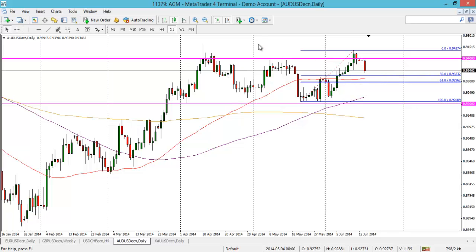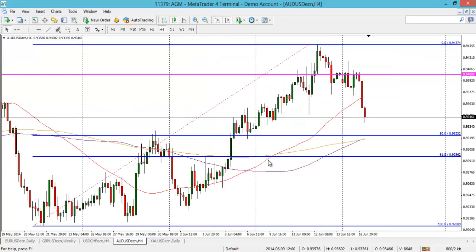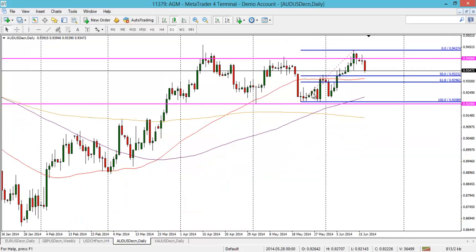I'll just flip it to the 4-hour. But interestingly, there is some previous support at this level and previous resistance, so it could act quite nicely. So that 50% comes at the 0.9323 level. It's quite a pure move, so it's all about just keeping an eye on the price action. Also, you do have the 50-day moving average lining up in between there as well.